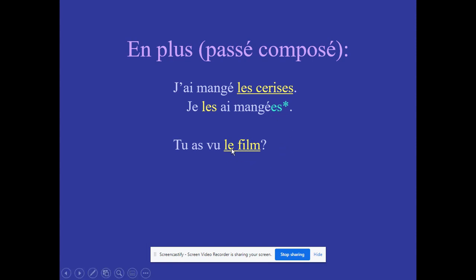So again, as you can see, we are going to be replacing le film with le, and it's going to go before the whole verb. It's going to go before our helping verb. And so now it is going to go l'apostrophe just because this starts with a vowel. So then you're going to say tu l'as vu. Tu l'as vu is did you see it?